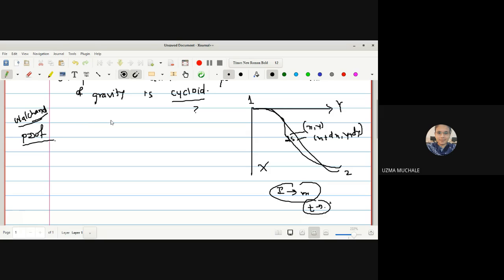I hope you understood the construction. So let us go to the problem. The brachistochrone is a path joining two points along which a particle of mass m moves from point 1 to a lower point 2 under the influence of gravity. What is the meaning of brachisto? It means shortest, and chrone means time: the shortest time problem. It is falling from one point to another under the influence of gravity.